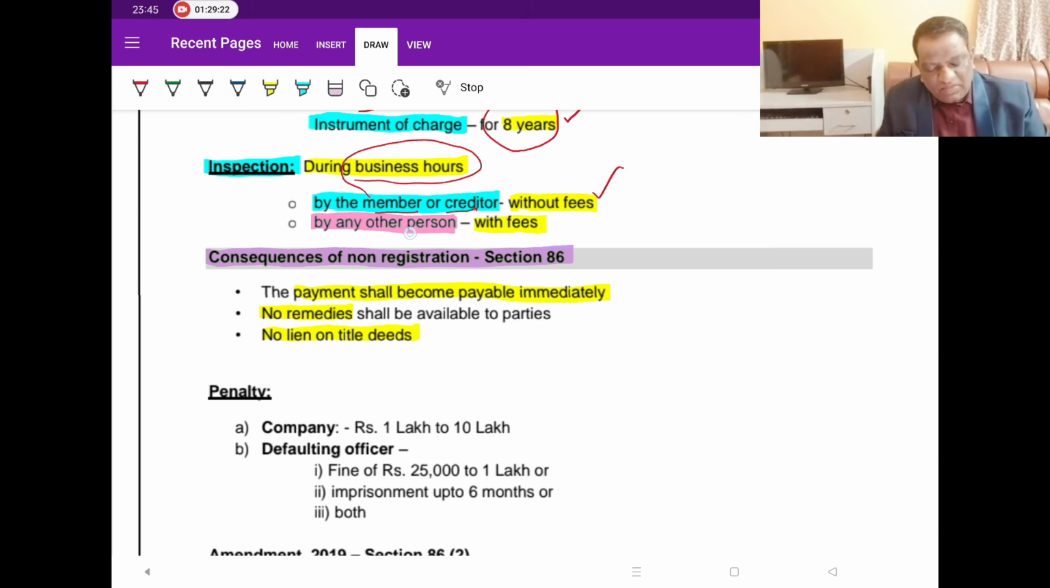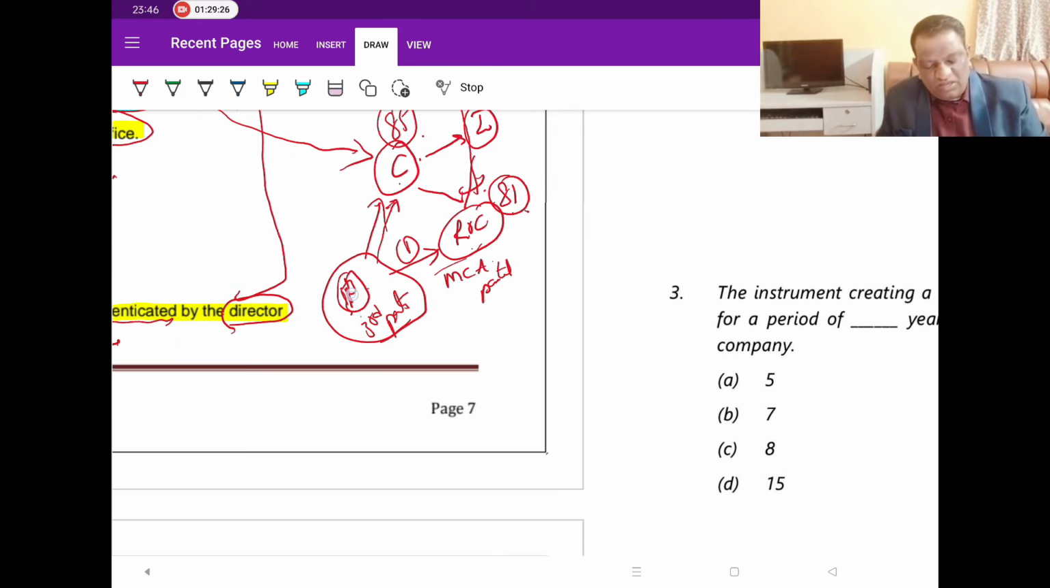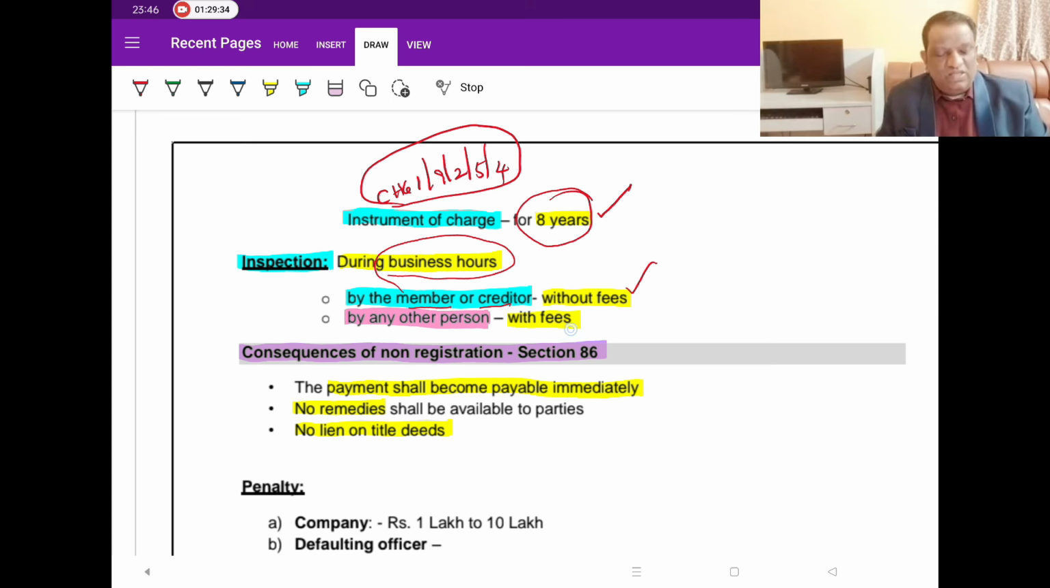But other than them, if any third party wants to come, like in the diagram I was talking about, and wants to go to the company and check the records under 85, he can do it, but if he wants to verify, he has to pay the fees. So, with fees and without fees. Who doesn't have to pay the fees? Members and creditors don't have to pay the fees. Take 3 stars to it, mark it as MCQ.